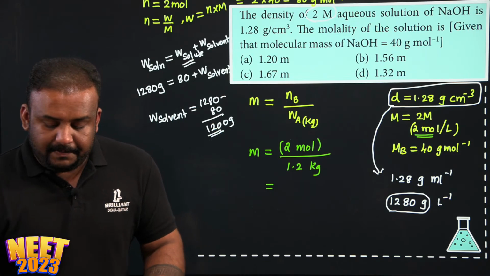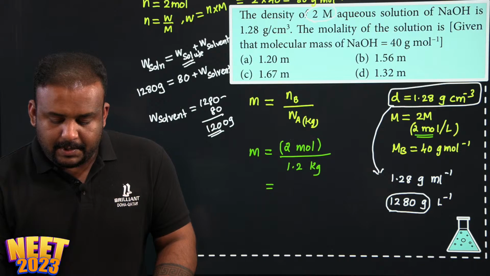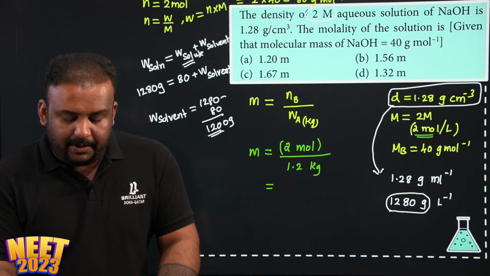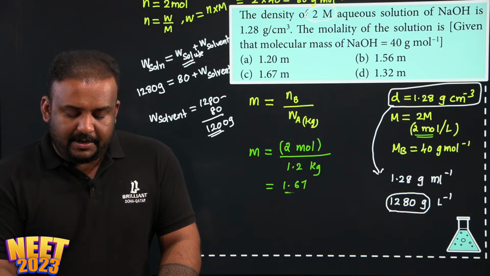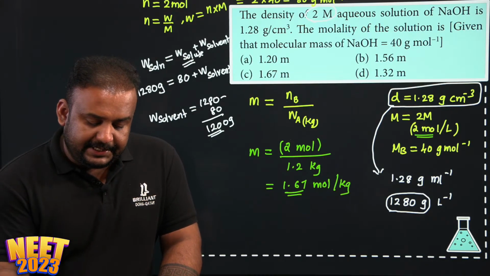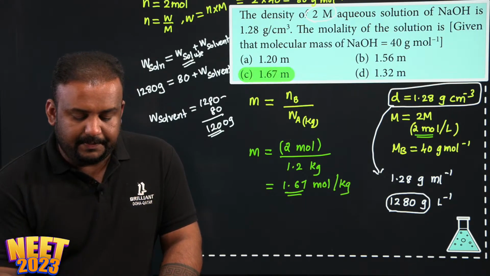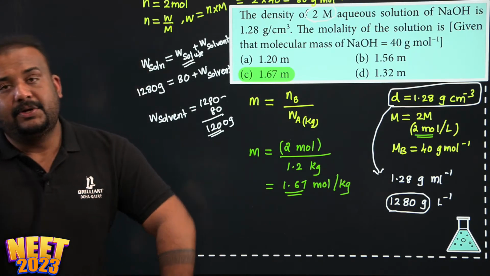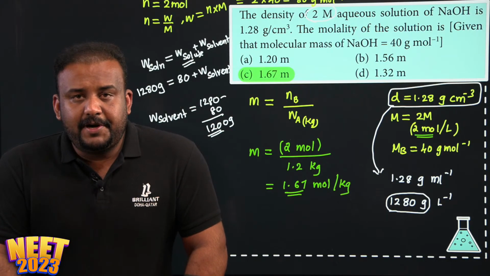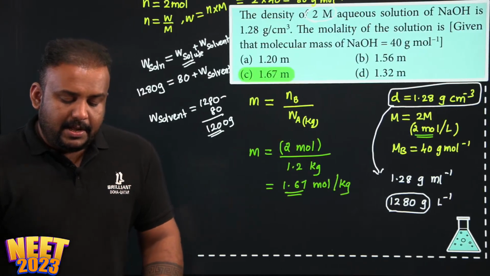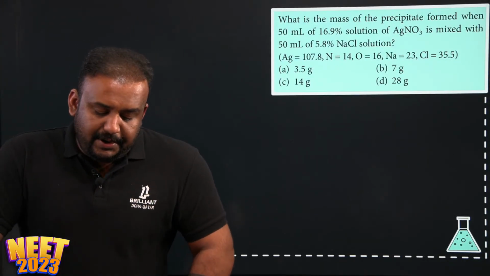Is that clear to everyone? Yes? So that will be close to 1.67 moles per kg. 1.67 moles per kg or molal. So this is the molality of the solution. Is this clear to everyone? Right. Let's look into the next question.